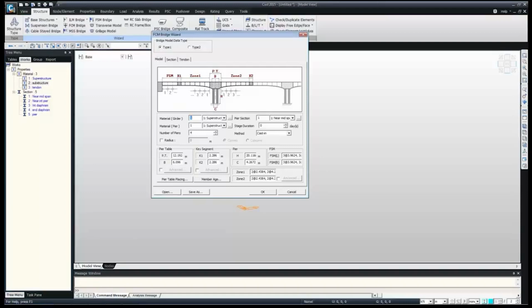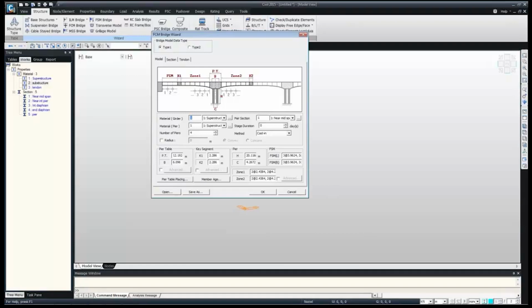As we can see here, these are the numbering 1, 2, 3. So it starts from the pier side at the construction stage, balanced cantilever. Then finally pier table, then zone 2, K2, and as it's symmetric, same on the right hand side. So we can choose either symmetric or asymmetric. We can give the input as per that.